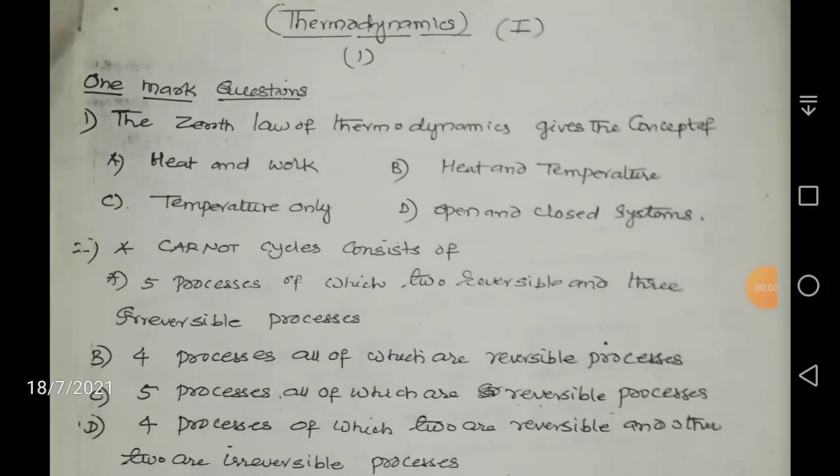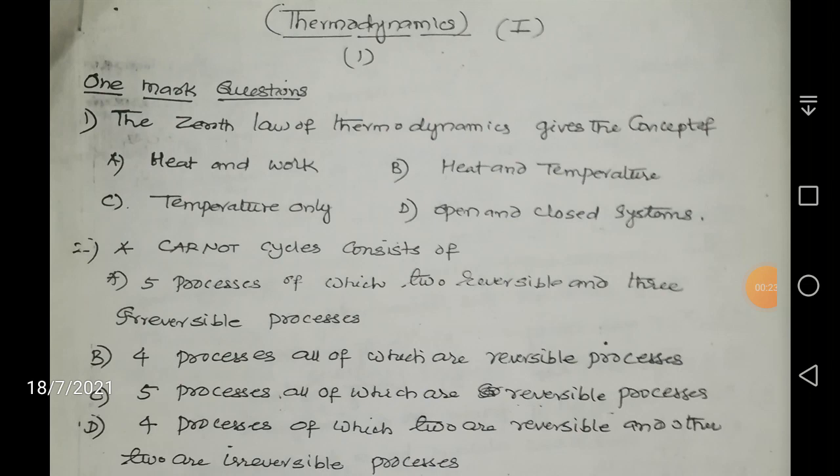Friends, let us see today some very important questions. 15 good questions, very standard questions for your Assistant Motor Vehicle Inspector, APPSC and TSPSC, covering the thermodynamics syllabus, which is the first part of the syllabus for both your APPSC and TSPSC. So let us go to the questions straight away.